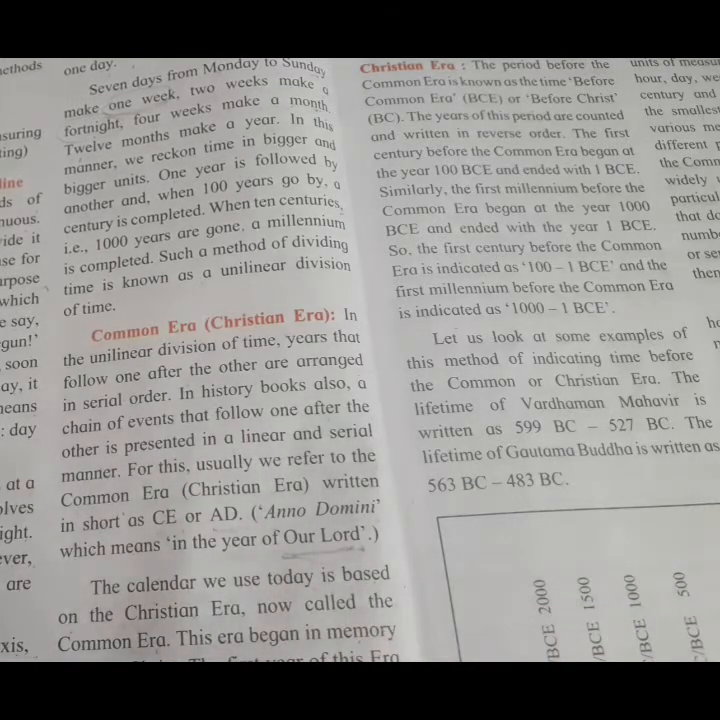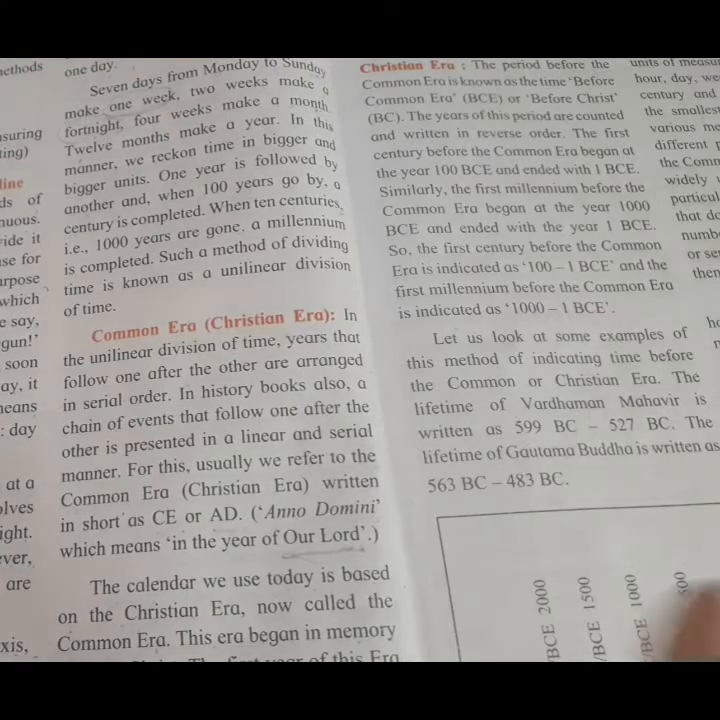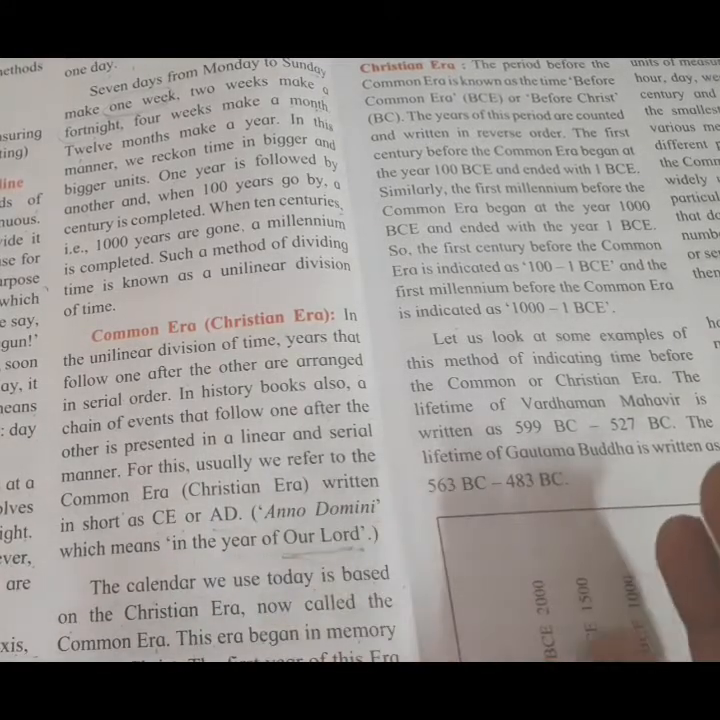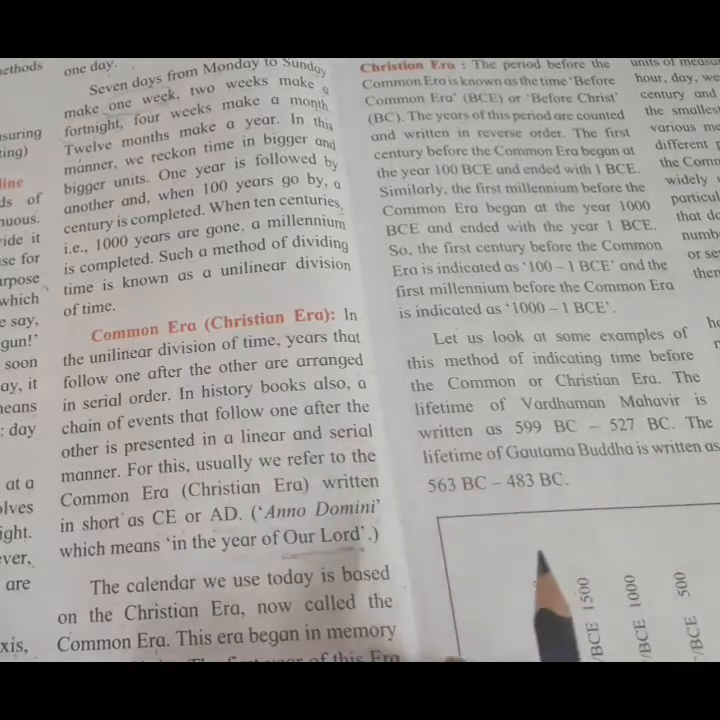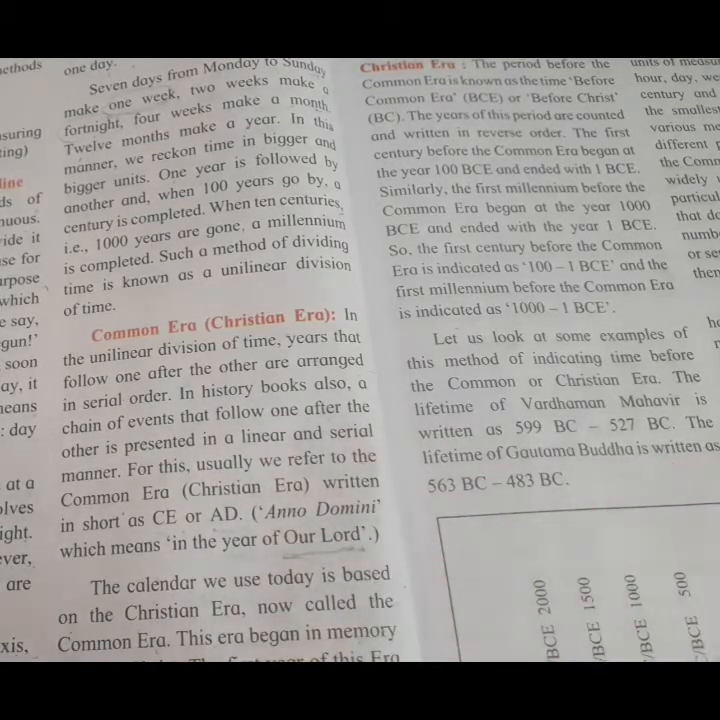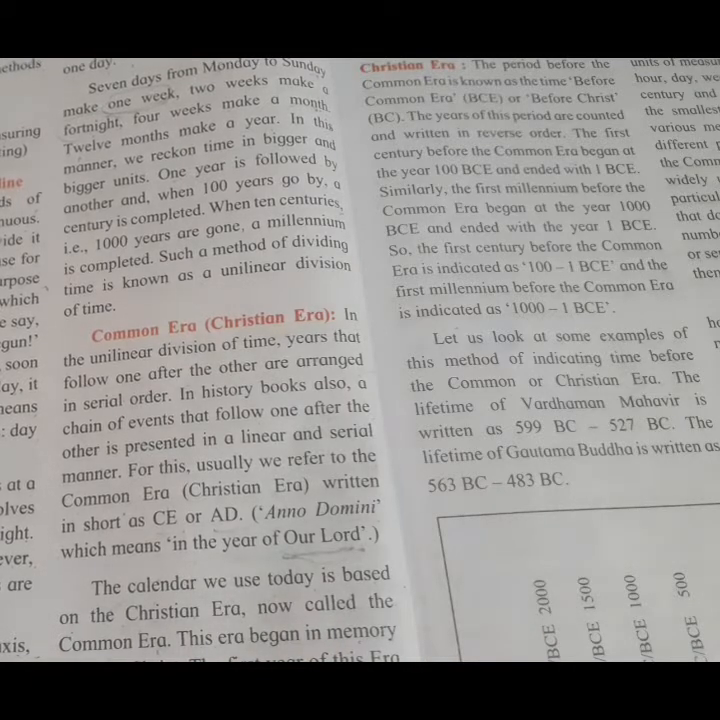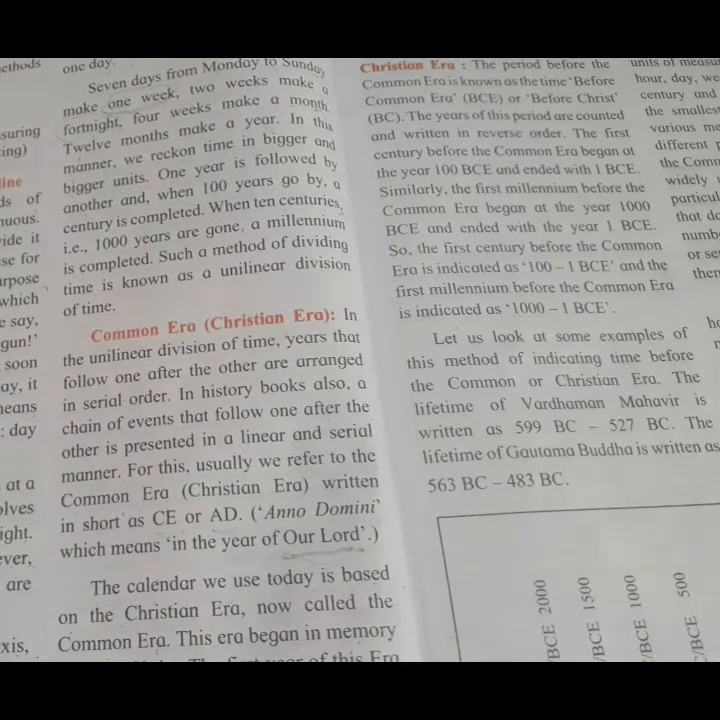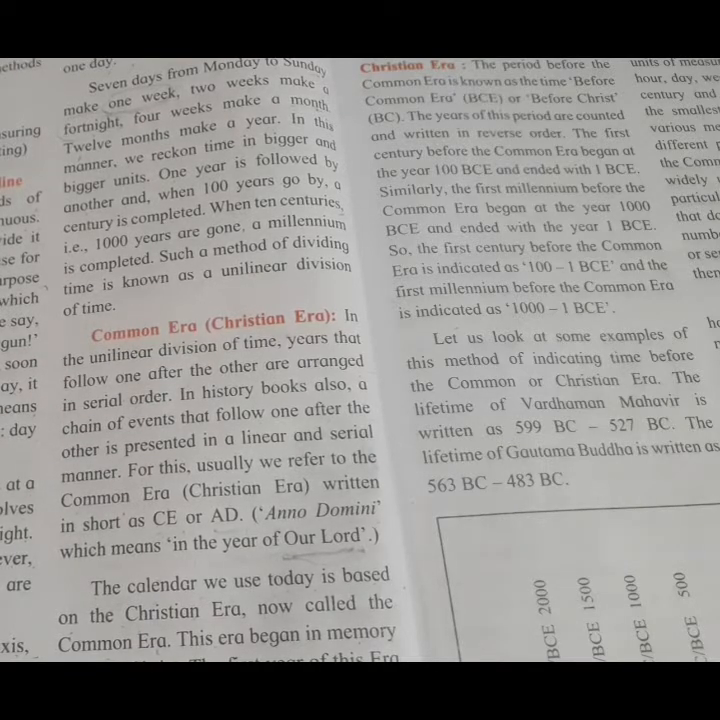The first year is 1. When 1 year is completed, the next year has started, and we say 2. Year 2. Thus, year after year, when 100 years are completed, it is said that a century has been completed. That is 1 to 100 CE or 1 to 100 AD.